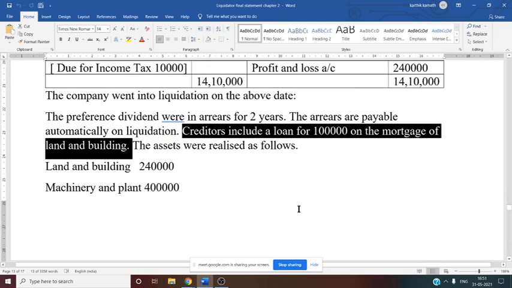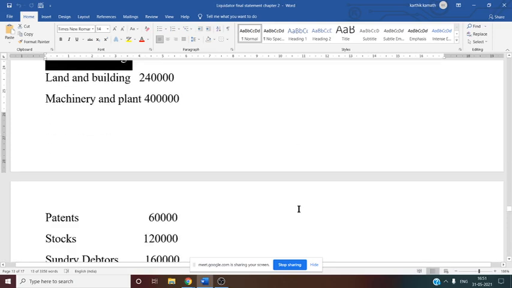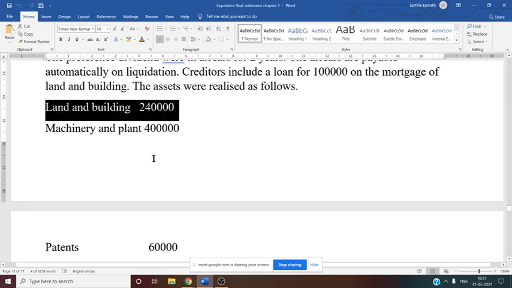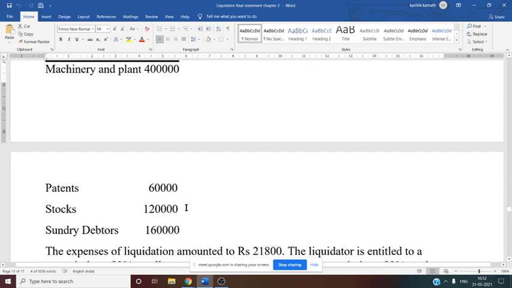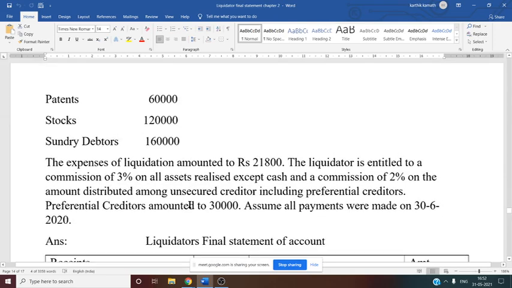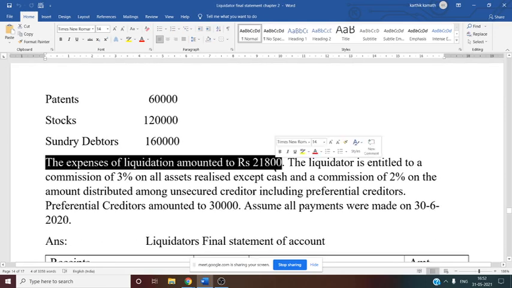The assets were realized as follows. Several asset details are given as revalued or realized values. Land and building 2,40,000, that is realized. Then machinery and plant, 4 lakh. Patent 60,000. Stock 1,20,000. Sundry debtors 1,60,000. Now after seeing these realized values, a few more adjustments are given. First, expenses of liquidation amounted to 21,800. This is nothing but the liquidation expenses given.